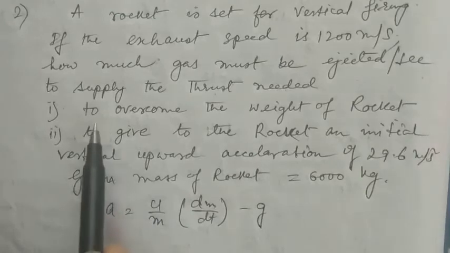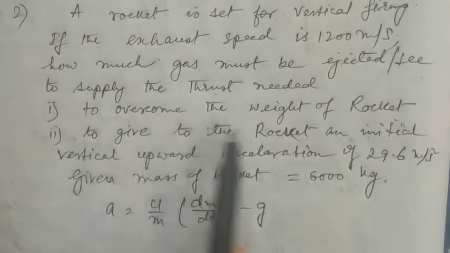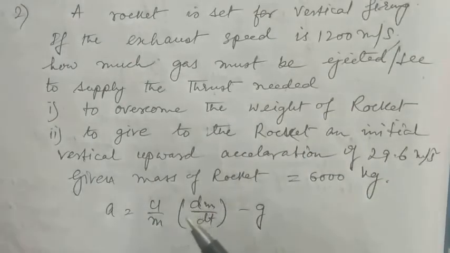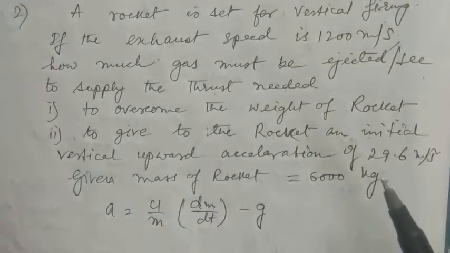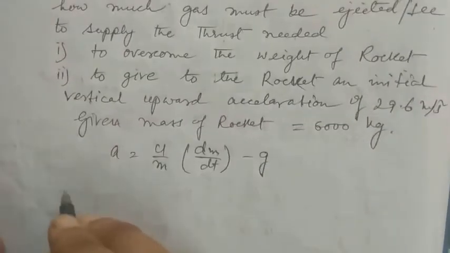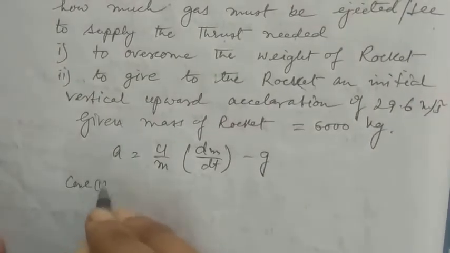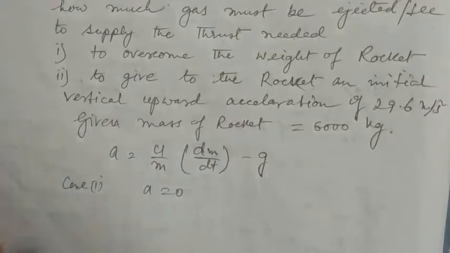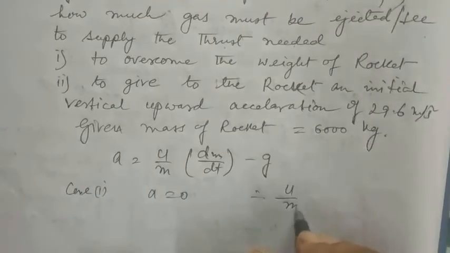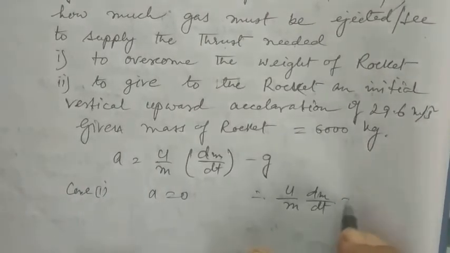Now in the first case, they have asked us to find what is needed to overcome the weight of the rocket. They have not asked us to give an acceleration to the rocket, so in case 1 we can take a to be equal to 0. Therefore the expression will be u by m dm/dt equal to g.